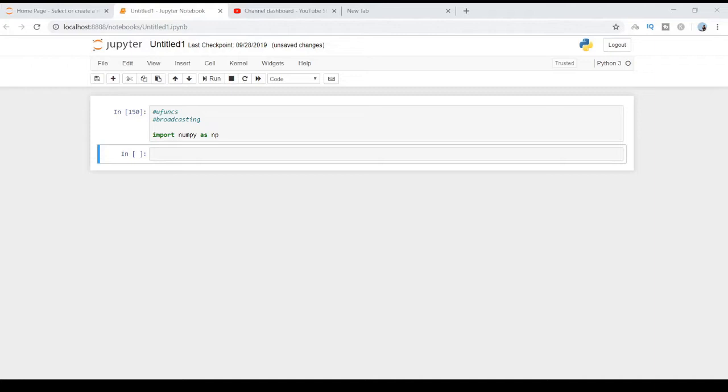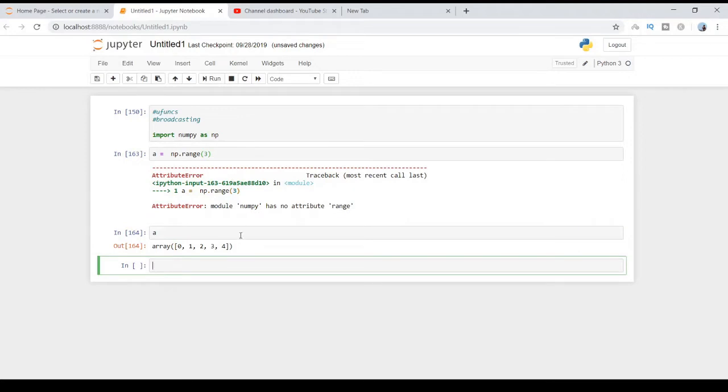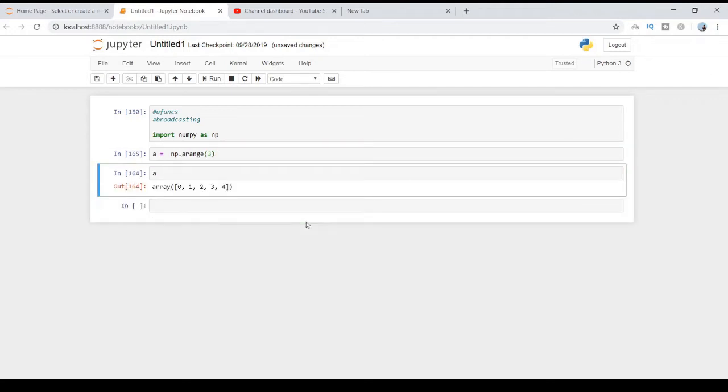Now let's see what a ufunc is. Ufunc is short for universal functions. It is a special type of function defined within the NumPy library that operates element wise on arrays. Let's say you have a variable a and np.arange 4. Okay, it should be arange. I make this mistake all the time. So now our array has elements 0, 1, 2.